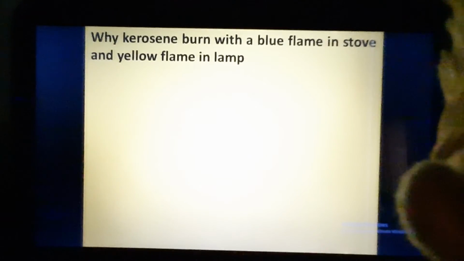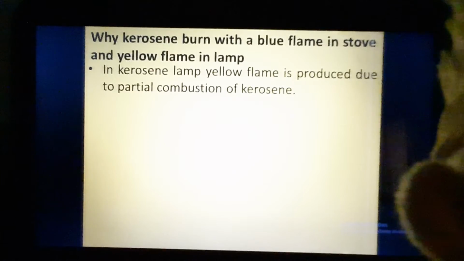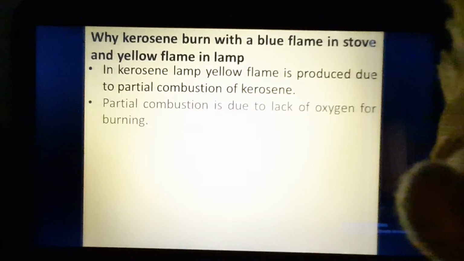So whenever we need more heat, we try to burn the fuel with the blue flame, and whenever we want light, we try to burn the fuel with the yellow flame. So here you can see in the kerosene lamp, the yellow flame is produced due to partial combustion of kerosene. This much we have understood till now, that partial combustion forms the yellow or luminous flame.